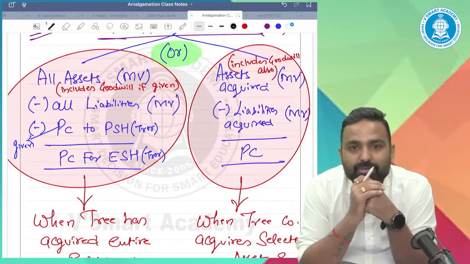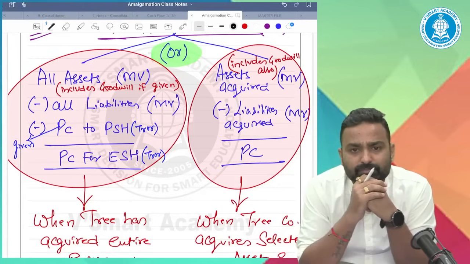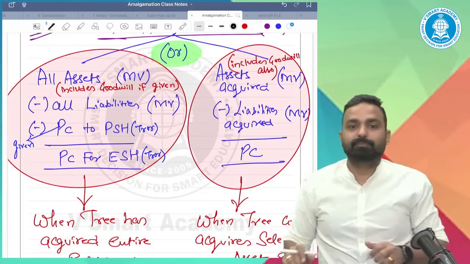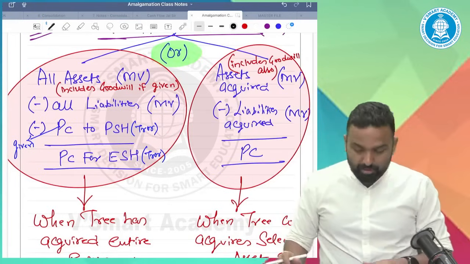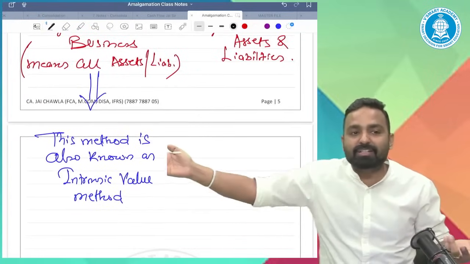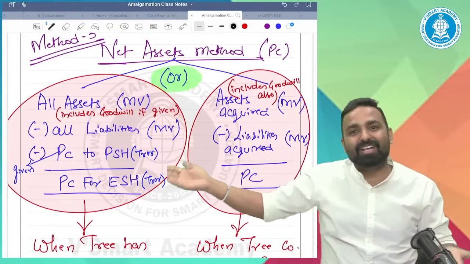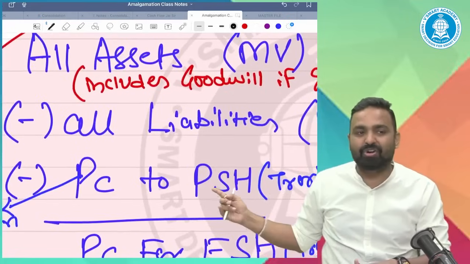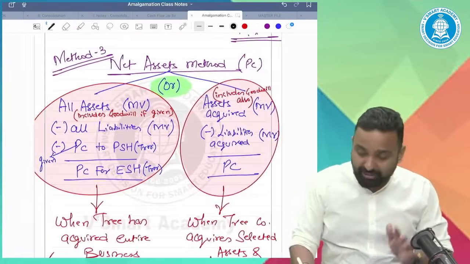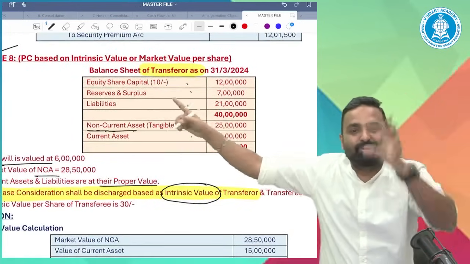Have you understood this concept? So we are acquiring all assets and liabilities because they are saying PC is calculated based on the intrinsic value method. The intrinsic value method is nothing but taking over all assets and all liabilities. And if there is a preference shareholder, then deduct the PC to the preference shareholder. In this question there is no preference shareholder. Zero.